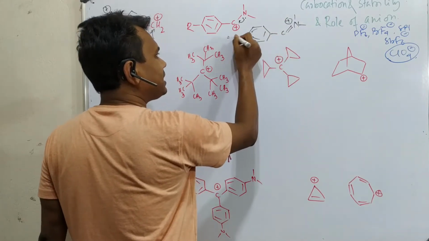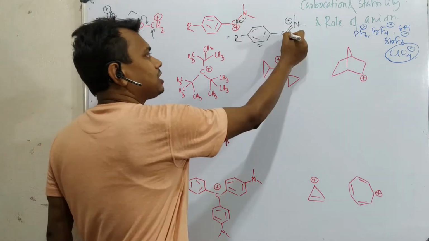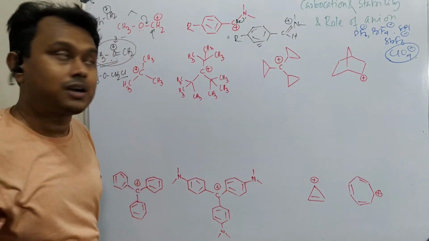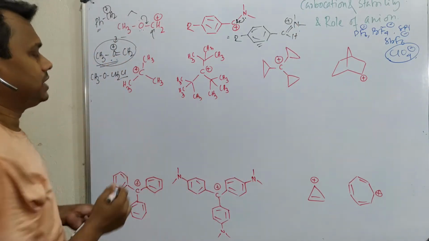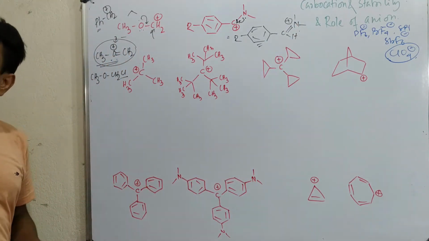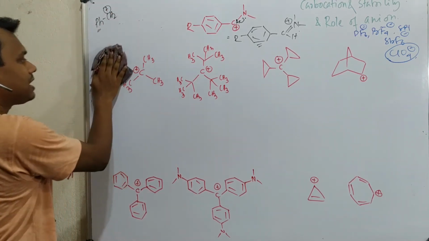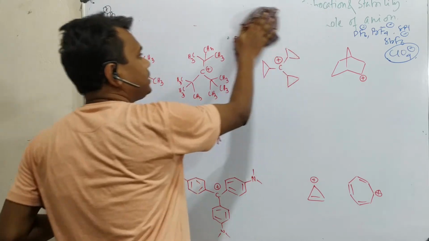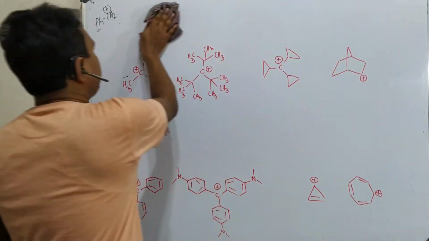Now you can think, does the benzene ring not involve in the stabilization of this carbocation? Obviously it is involved, but the contribution of this is more because every atom is octet filled like the previous one. So in this case resonance is responsible. Why? Because resonance stabilizes the carbocation and every atom is octet filled. Fine, we understand. Now what about the tertiary butyl?